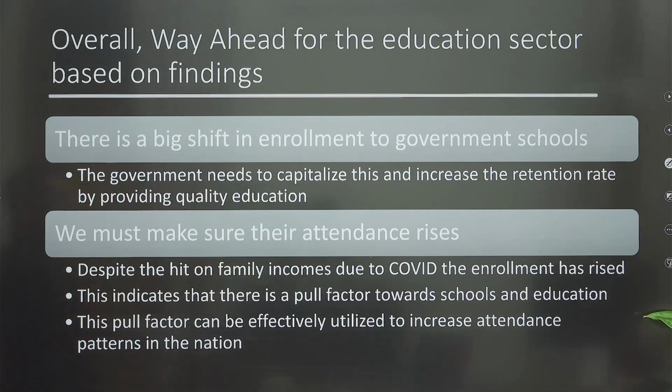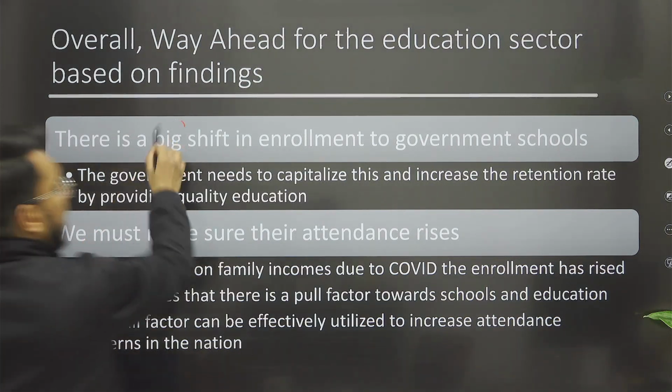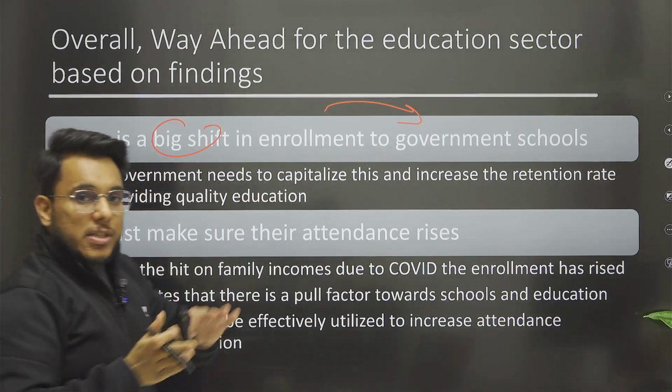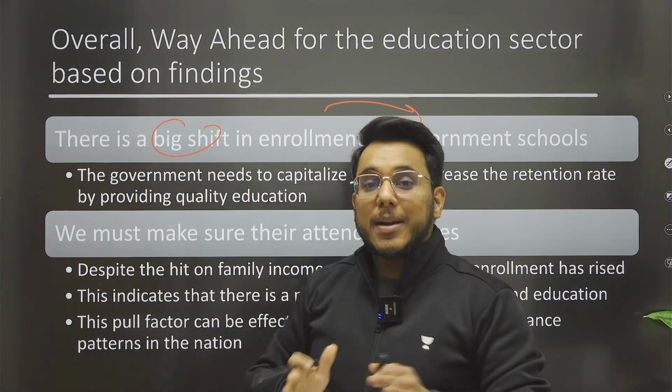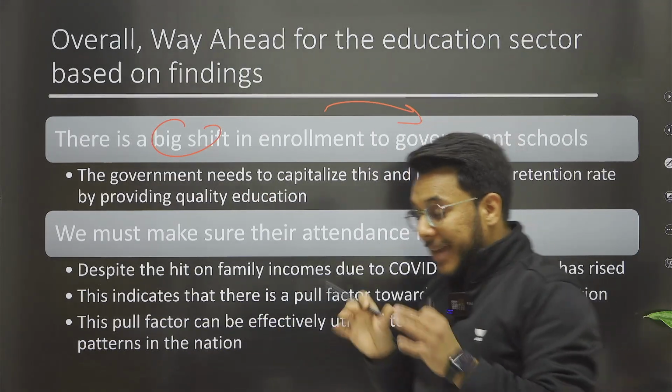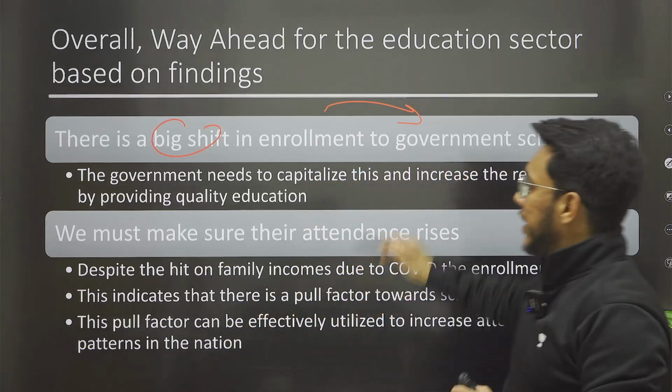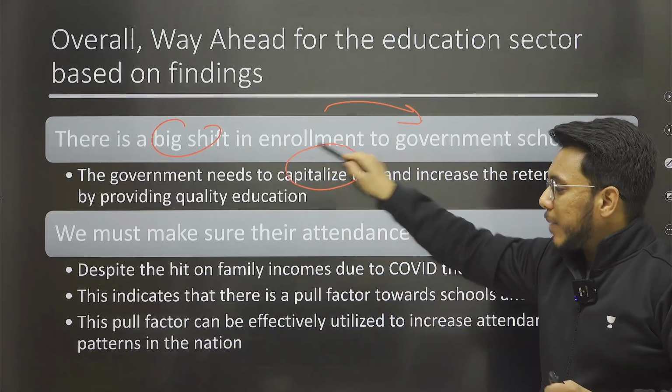Moreover, overall guys, we see that there is a big shift in enrollment to government schools. From private schools, students have moved to government schools. Now the government needs to capitalize on it, because the government can ensure that they are not only in the schools, but are continuing their education effectively. So the government needs to capitalize on this.